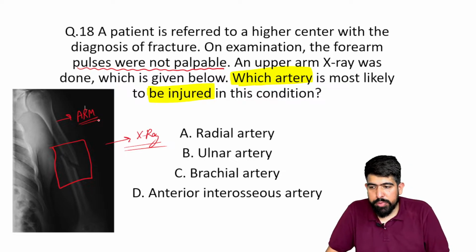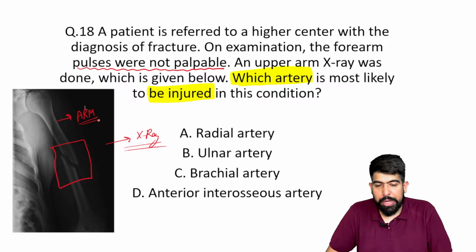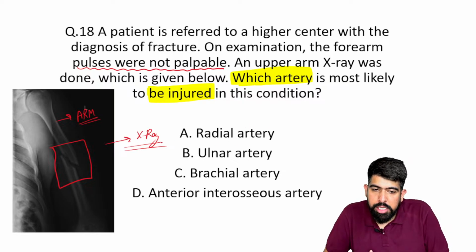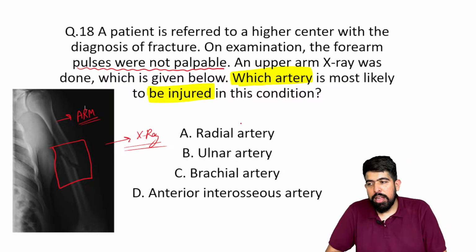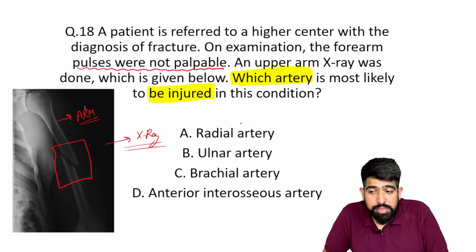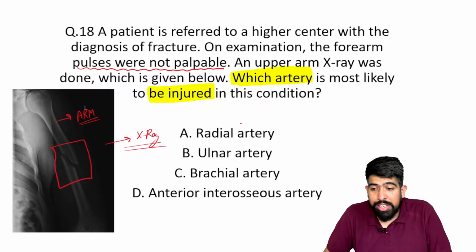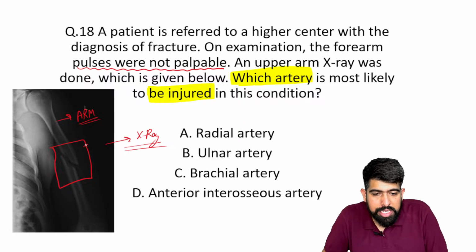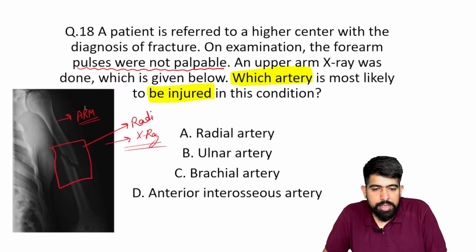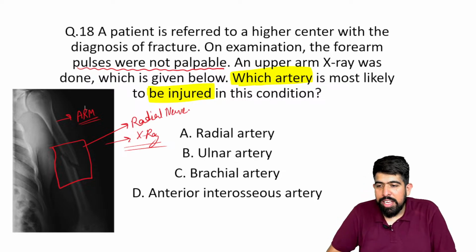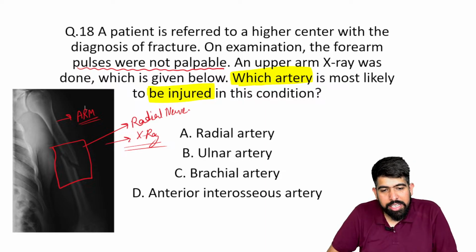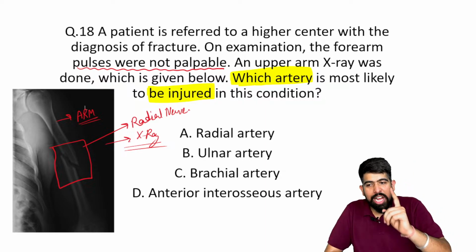If I saw the question in a hurry or in a pressurized situation, I would also answer radial artery. But here the question asks about the artery, not the nerve. If the nerve is asked, it will be the radial nerve. I'm writing here: radial nerve. Now you are replying correctly, doctors. They are asking the artery. So which artery will it be?